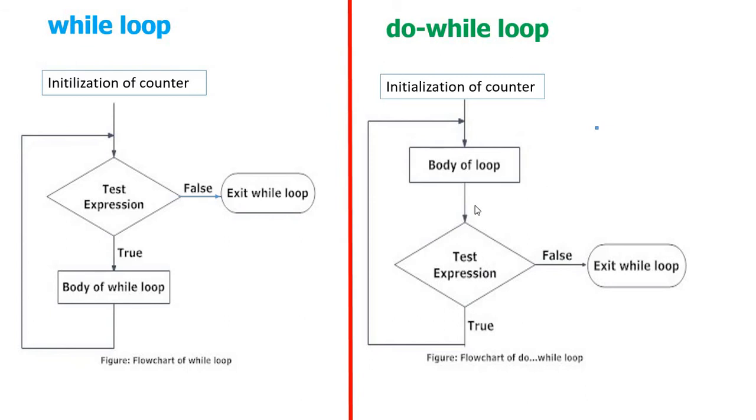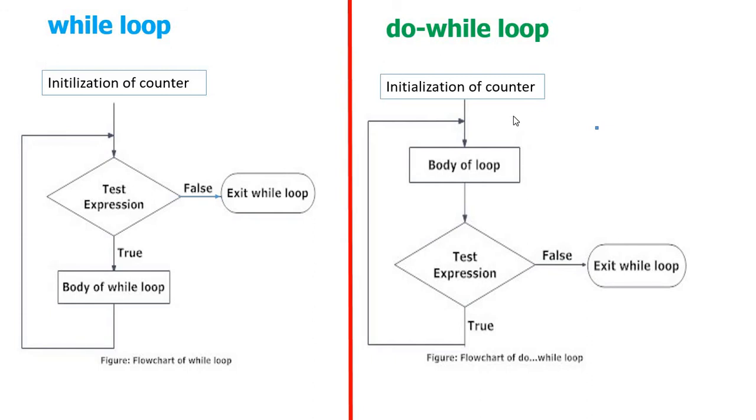When we check the condition at the end of the body of the loop, after completion of the body, for what purpose are you checking? For checking the next iteration.